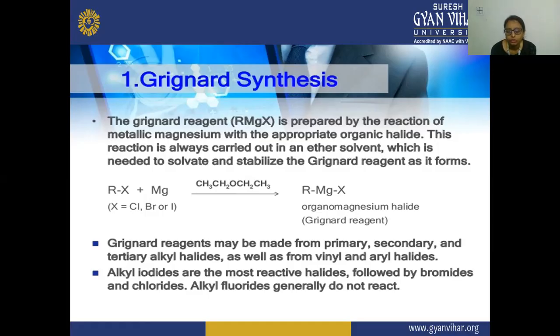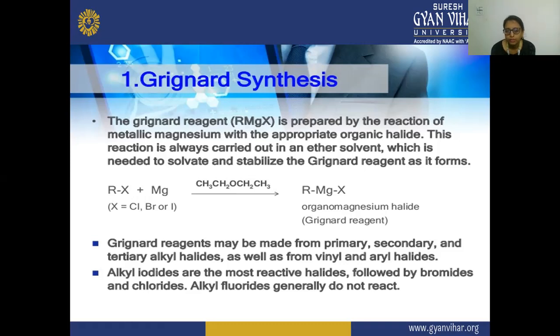So in the Grignard synthesis, we first have to prepare the Grignard reagent, which we prepare by the reaction of metallic magnesium, Mg, with the appropriate organic halide. This reaction is carried out in an ether solvent, which is needed to solvate and stabilize the Grignard reagent as it forms.